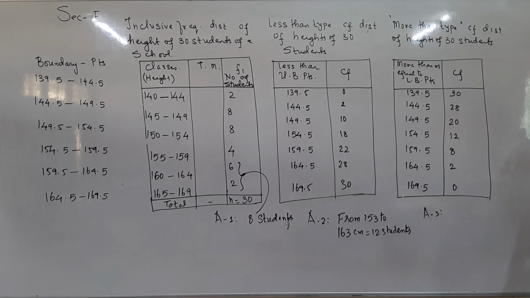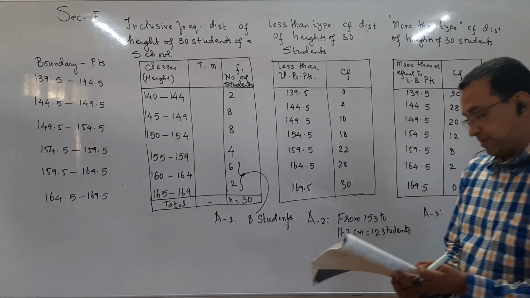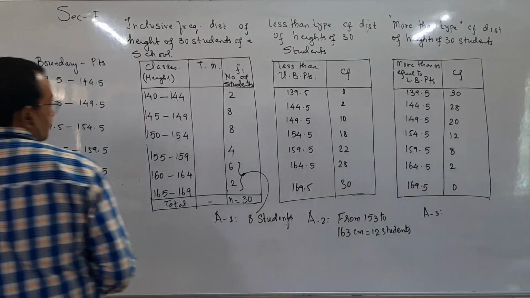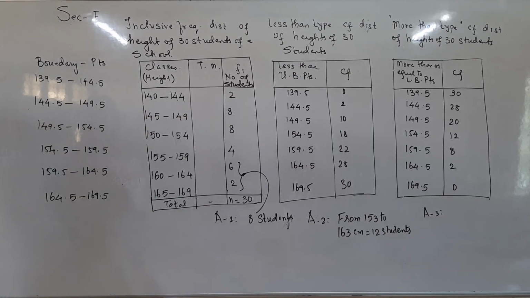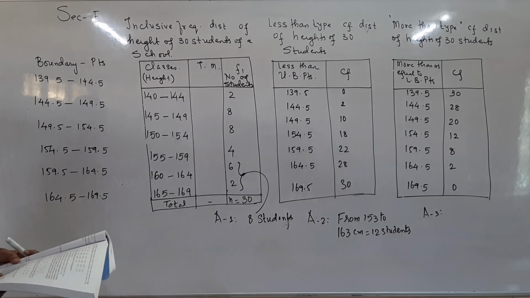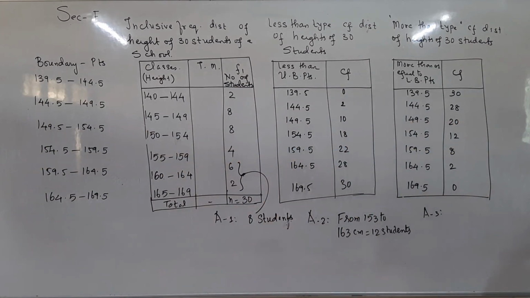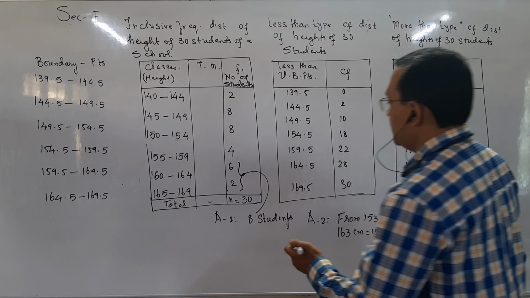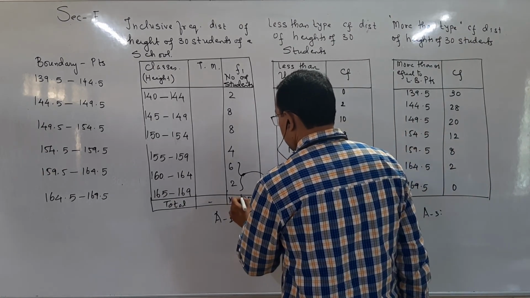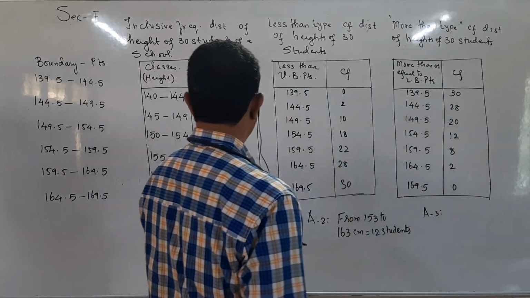Then, answer 3. Find the maximum height of 1/3 of the students having minimum height. Now this part of the sum demands attention. Now 1/3 of the students means 10. Check. Total are 30 students. So 1/3 of 30 is 10.